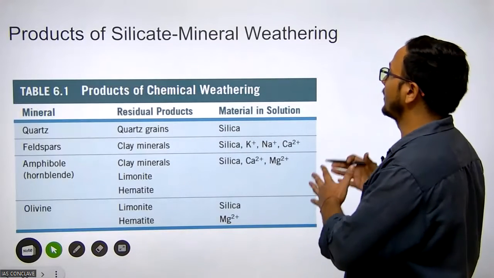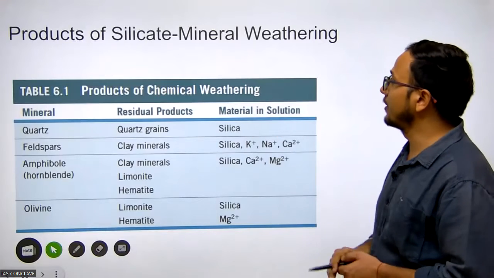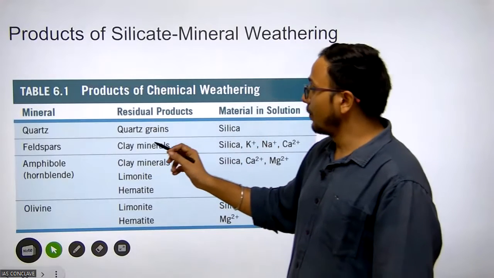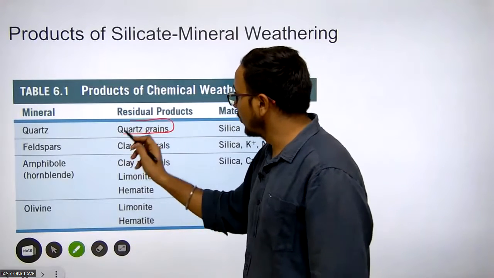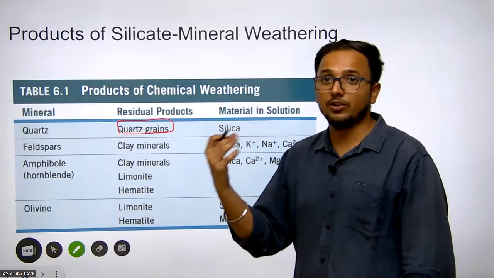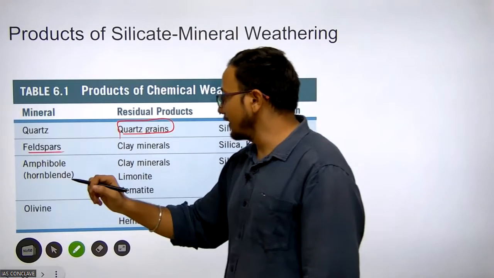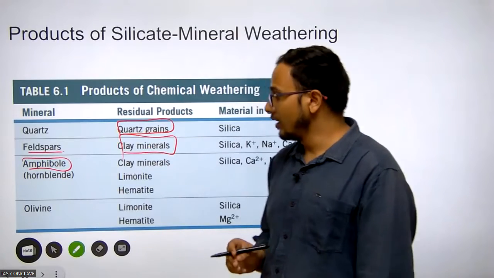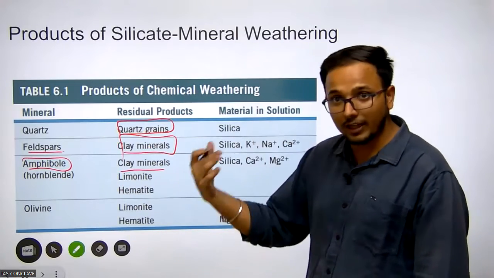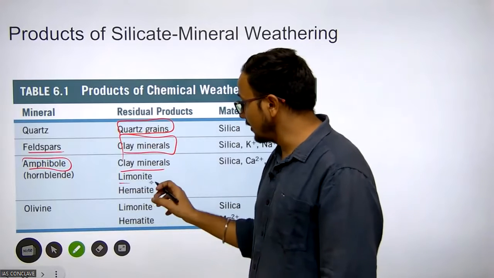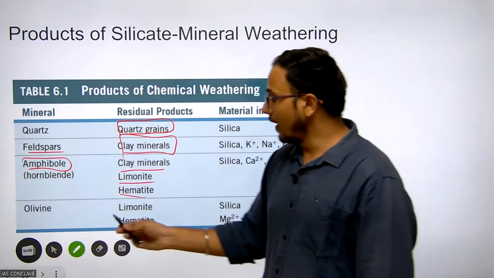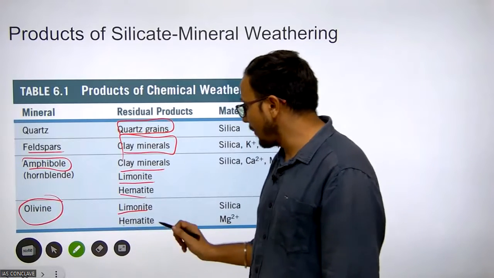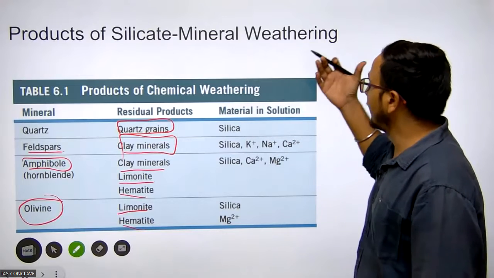Now the products of silicate mineral weathering. If particular silicate minerals undergo weathering, these are the products. If quartz undergoes weathering, it will produce quartz grains, because quartz is highly resistant to weathering. But if feldspar undergoes weathering, it will produce clay minerals. If amphibole has an andesitic nature, it will produce clay minerals, but certain ferromagnesian minerals are also present, so it also produces limonite or hematite. Olivine is a ferromagnesian mineral, so it produces limonite and hematite. This is how the products of silicate mineral weathering are formed.